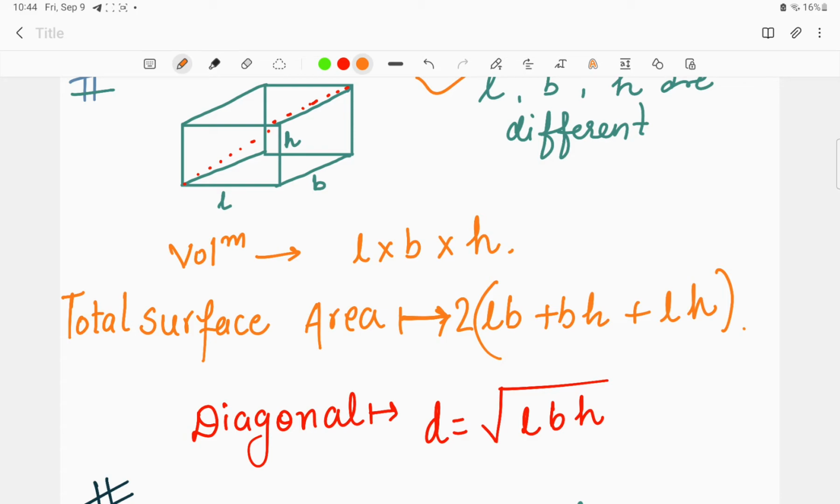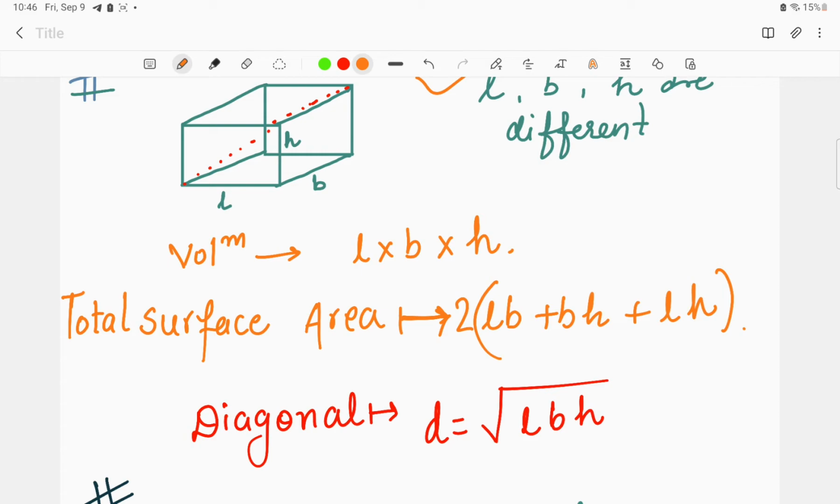So moving on to the total surface area. In case of the total surface area, to find the total surface area of a cuboid, consider each face as one rectangle, right? Whenever we find the area for the rectangle, what we will take is a into b, that is length into breadth.